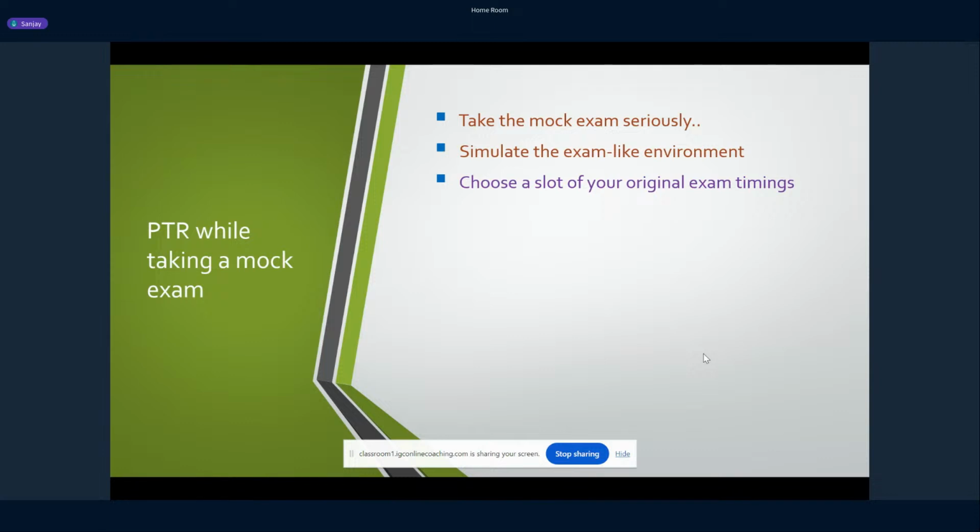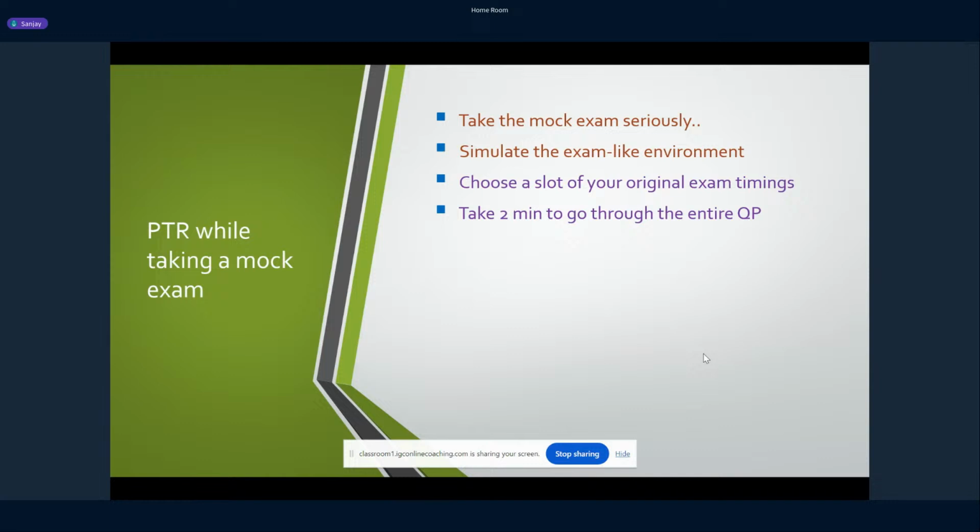Okay. Other point is, now let's say you have started the exam. So what is the first step? What should you do? I don't know if it is there in the mock test, but in the actual exam there would be a provision to scan through the entire question paper. So please click on that, go through the entire question paper at once. Don't take much time, maybe 2 to 3 minutes. Just go through the entire paper.